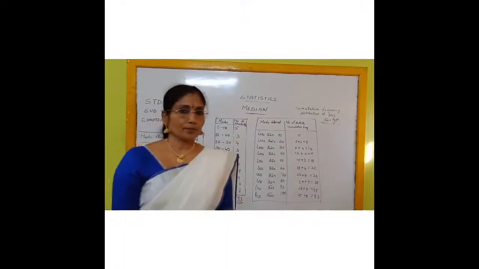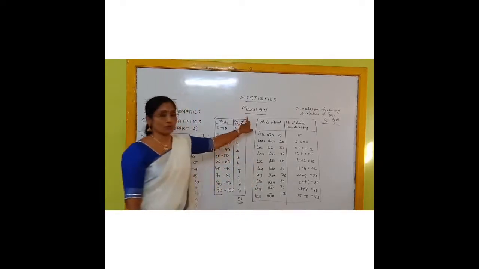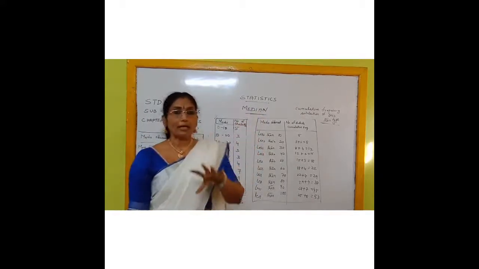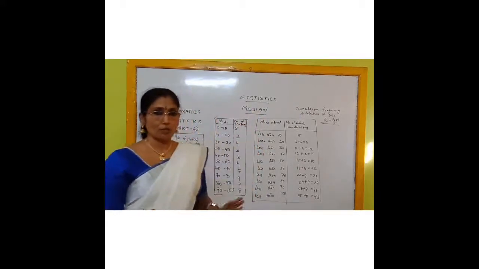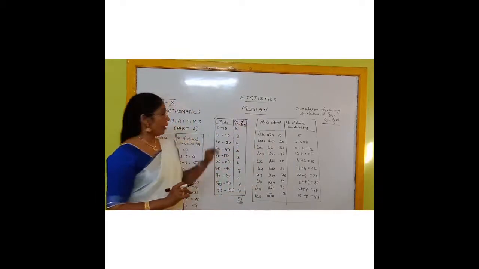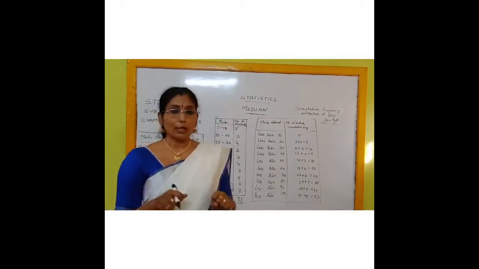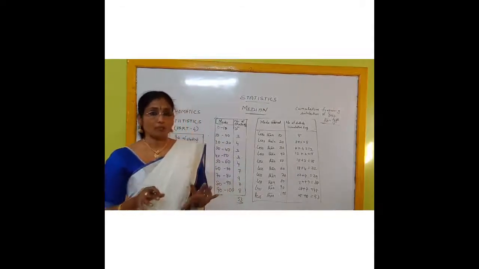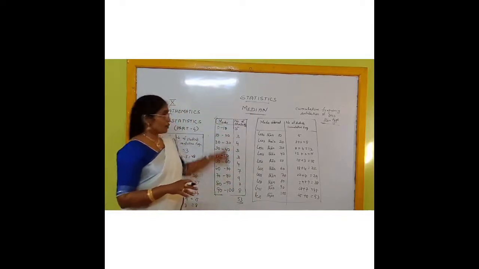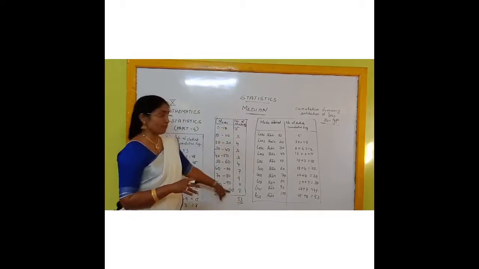Good morning, students. In the previous class we saw another measure of central tendency, known as the median, and how to find the median of an ungrouped frequency distribution. I already discussed that with you. Today we are going to see how to find the median of a grouped frequency distribution. Here I have written data comprising classes 0 to 10, 10 to 20, and so on up to 90 to 100.